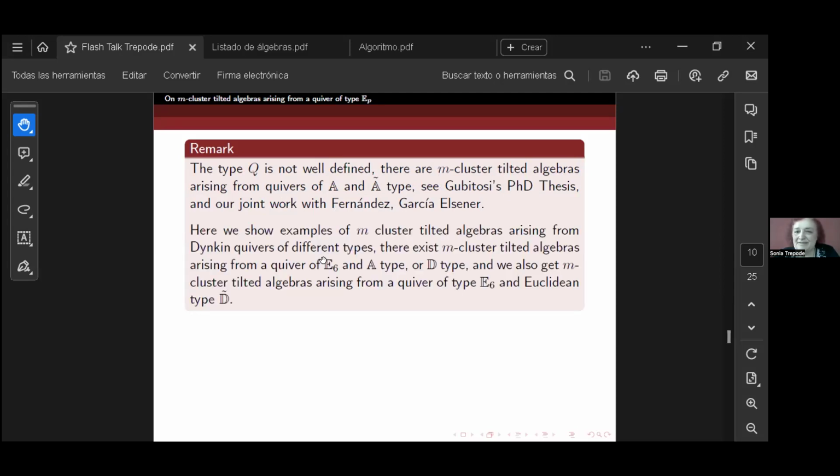Here we show examples of M-cluster tilted algebras arising from linking quivers of different types. The same M-cluster tilted algebra can arise from two different kinds of quiver linking, for example, A6 and D, and also A6 and D tilde. Then the representation type here could also be different. That is a big difference with one-cluster tilted algebras.